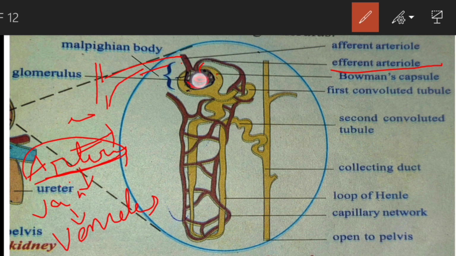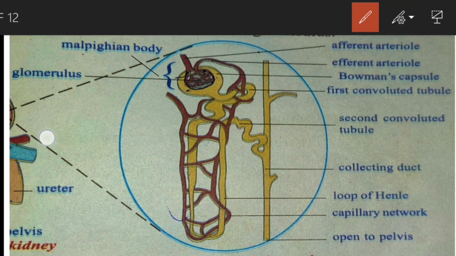The waste material should be filtered here, because the Bowman's capsule accommodates the glomerulus, and it has a single layer of squamous epithelial cells. The squamous epithelial cells are called podocytes.